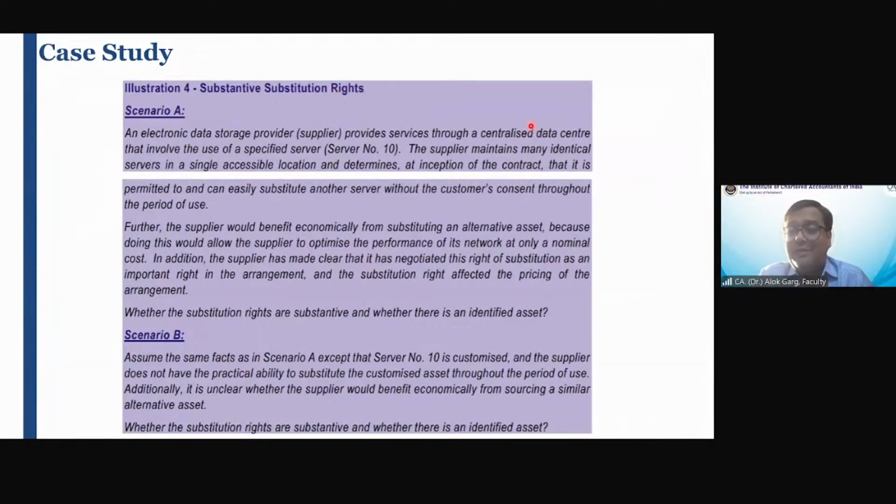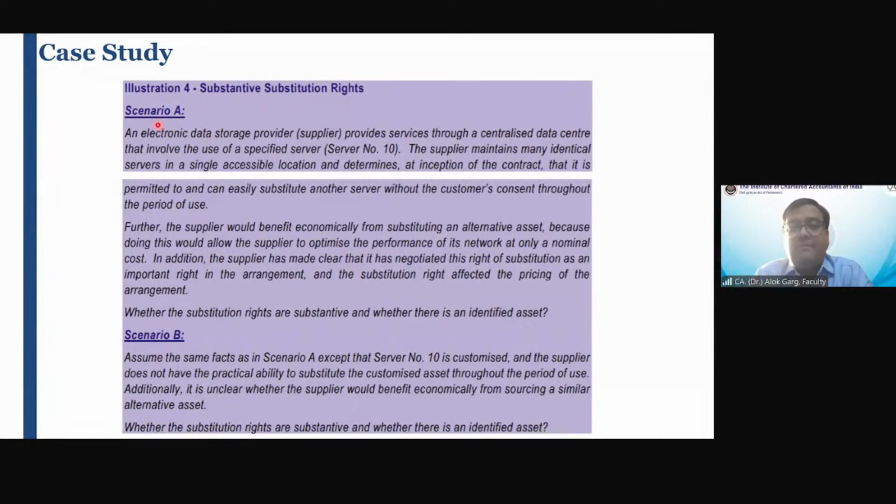For a first small concept, in addition to my own layman examples, I'm taking many illustrations from the ICAI study material. You can understand the depth of this standard. Illustration number 4, substantive substitution right.